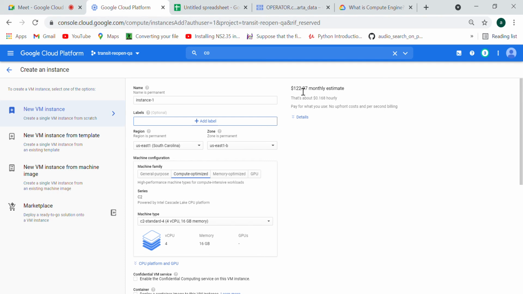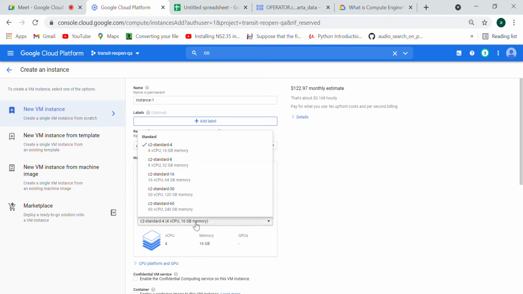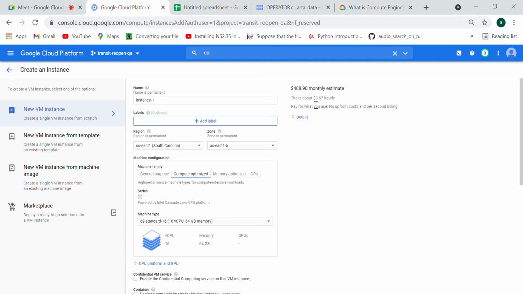It will not matter for you because you are using a free account. But when we are working in a company and we create any machine for running an application, we need to think about this pricing. Now you can see 4 CPU, 16 GB. If I want 16 CPU, you can assume how fast it is, and 64 GB memory, then my pricing changes to $488.90 something.